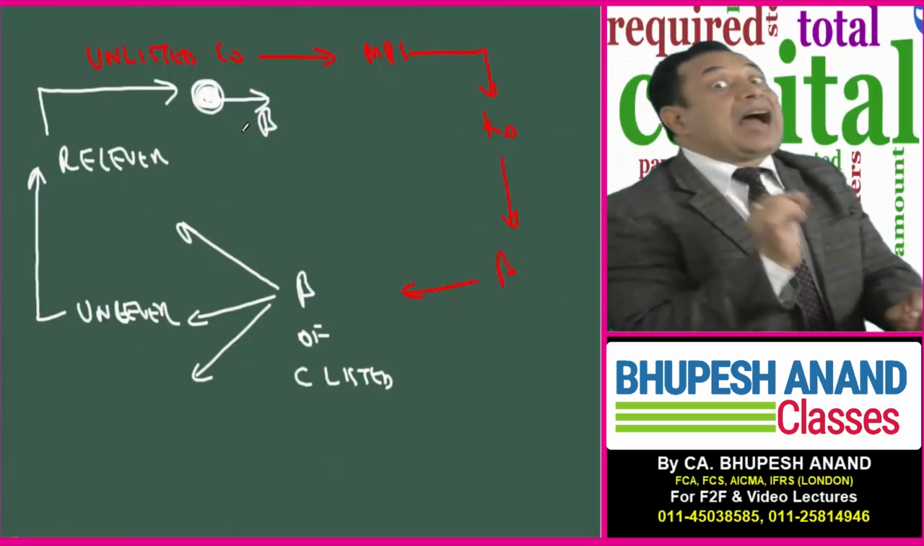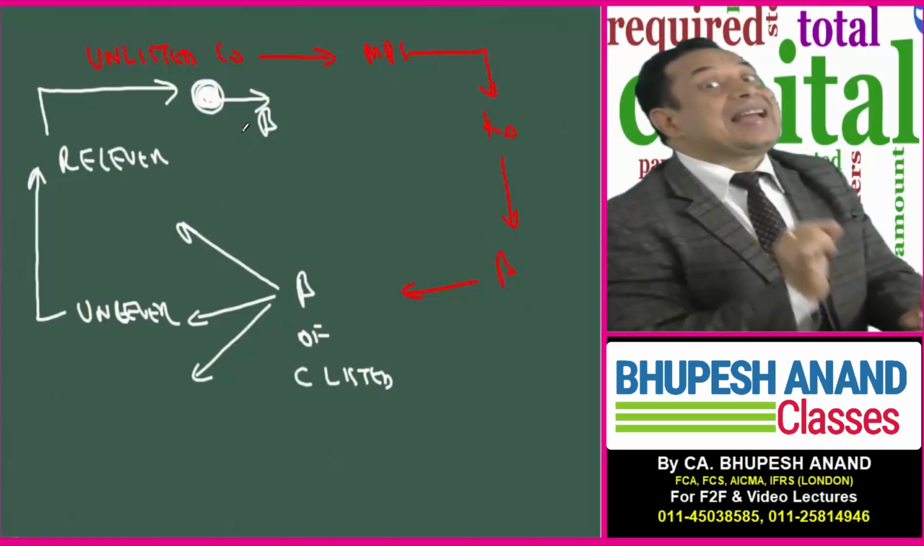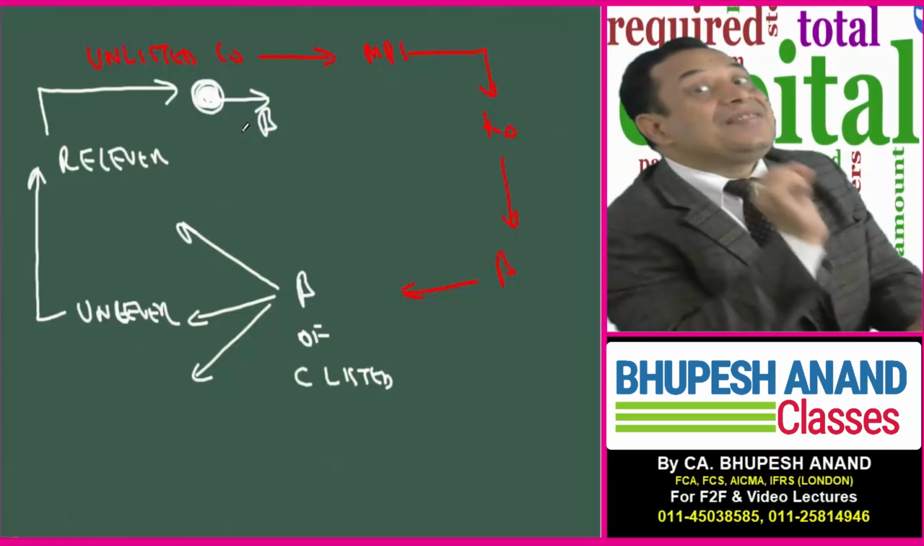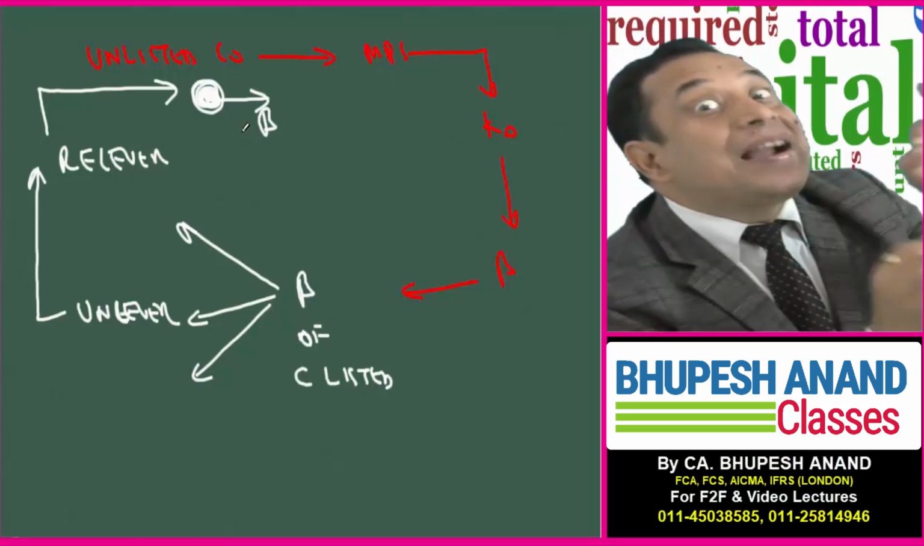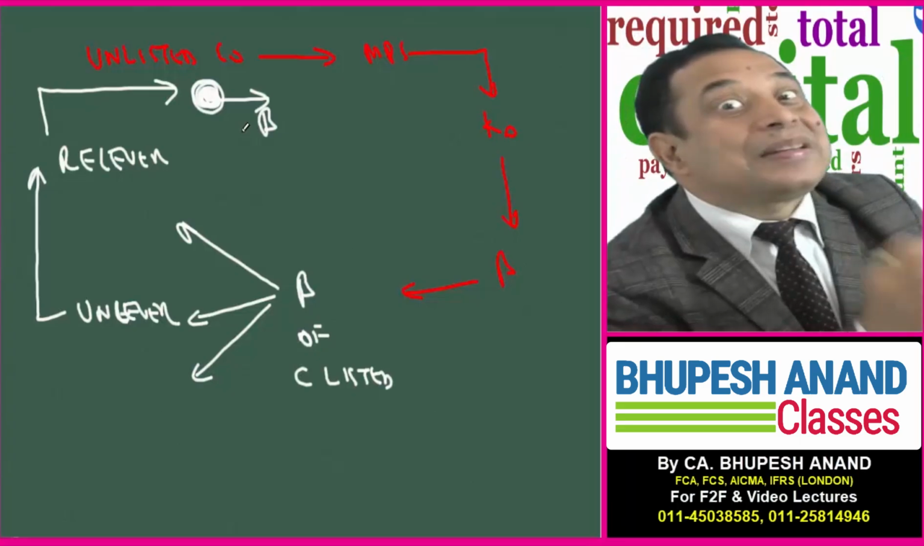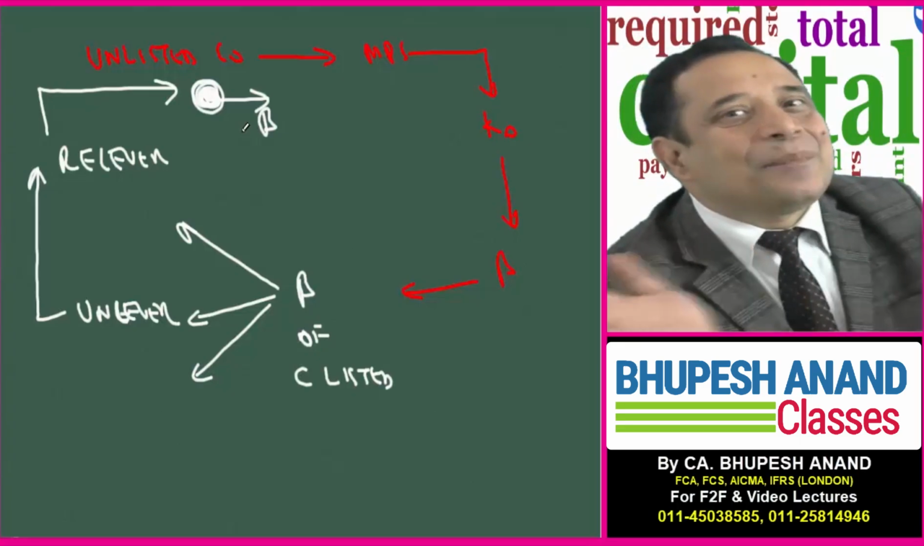Then with the help of that beta of the unlisted company I can calculate cost of equity, and then with the help of cost of equity I can calculate market price, and then with the help of market price I can calculate the value of Patanjali, the unlisted target company.